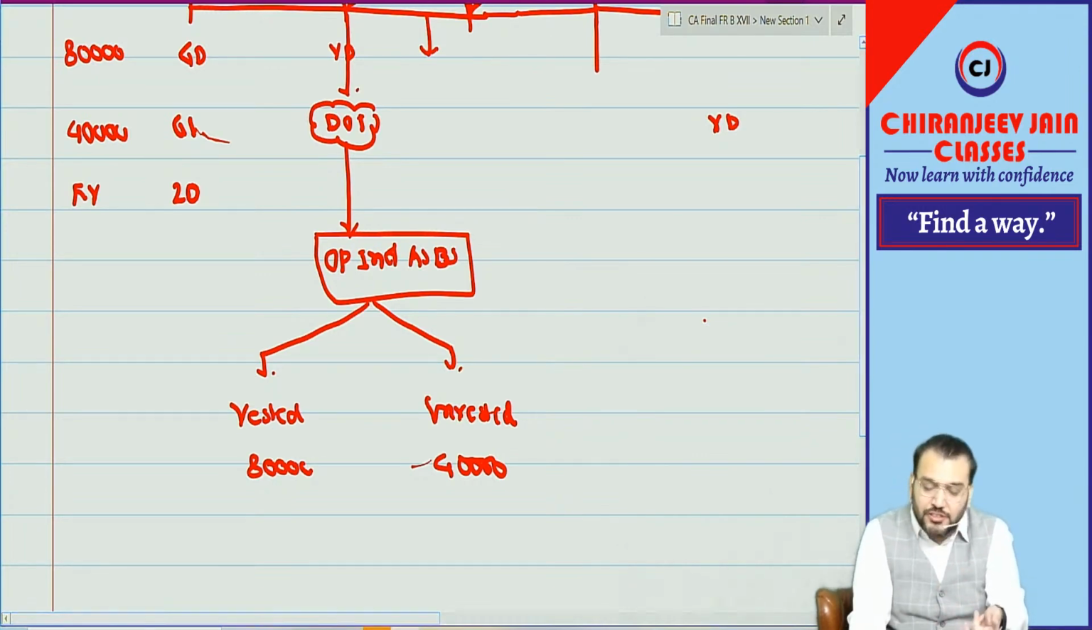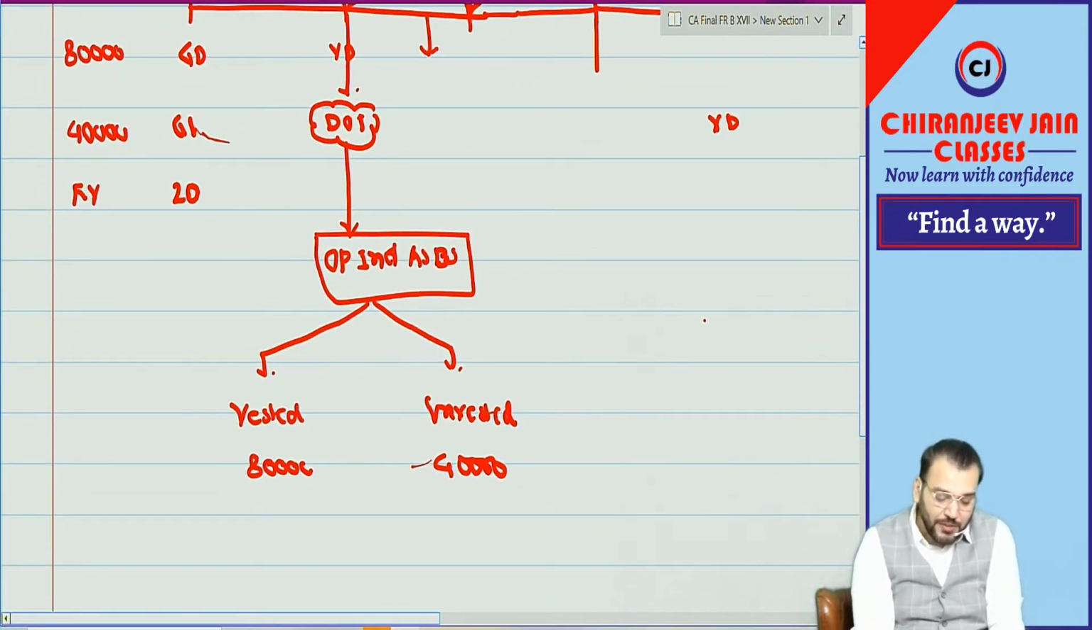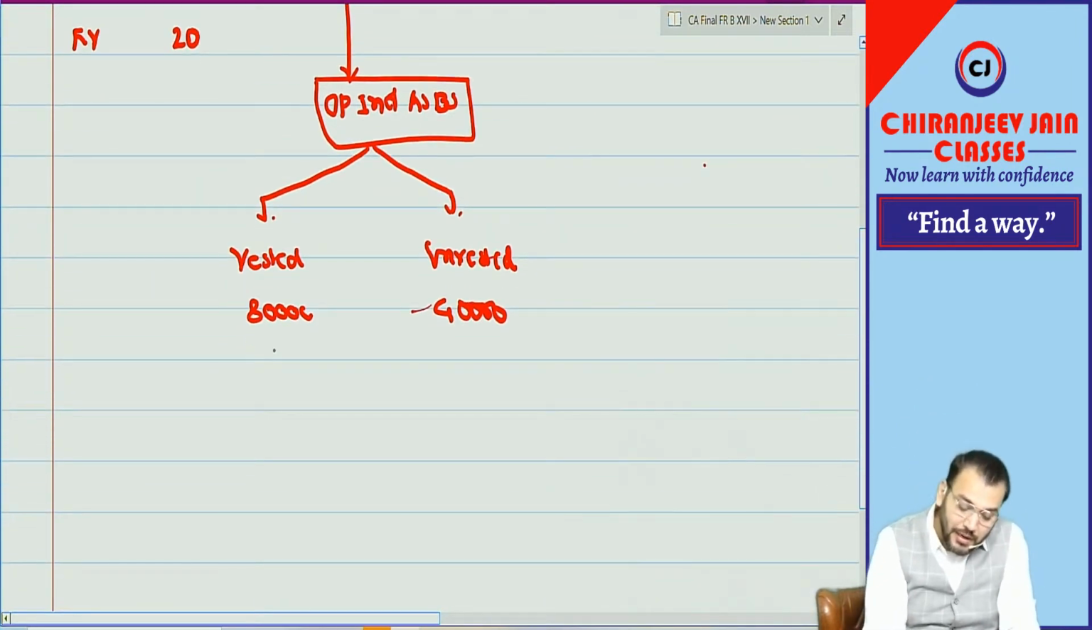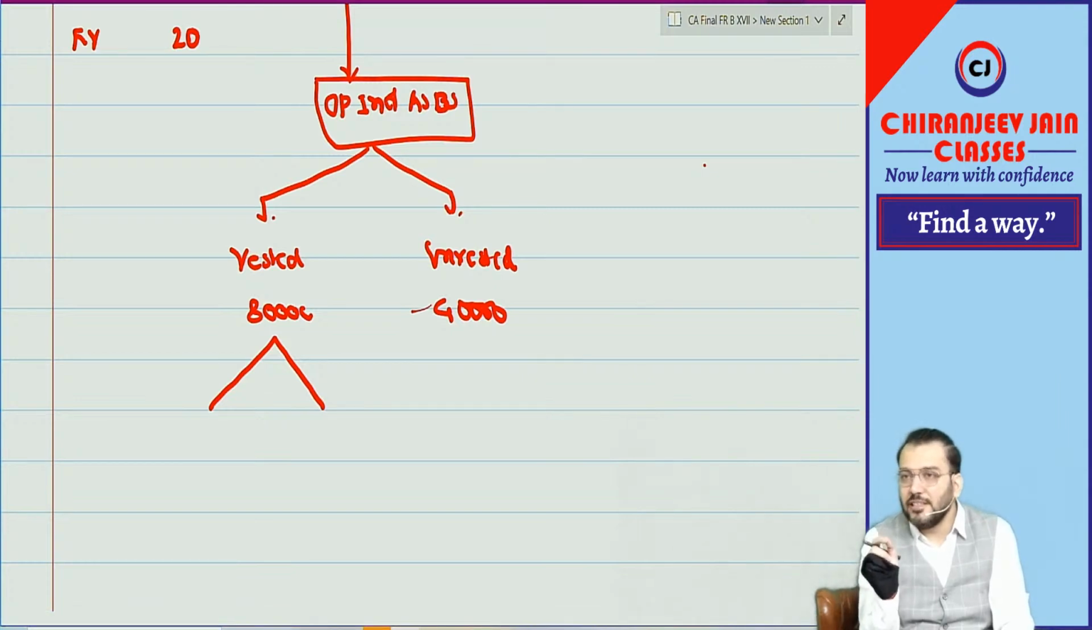Ind AS 101 says that for options already vested on or before the date of transition, which is 1/4/2002, as per the information given in the question, 80,000 options are already vested and 40,000 options are unvested. So for the 80,000 options, they have given some exemption. Which exemption, mandatory or voluntary? They have given a voluntary exemption.